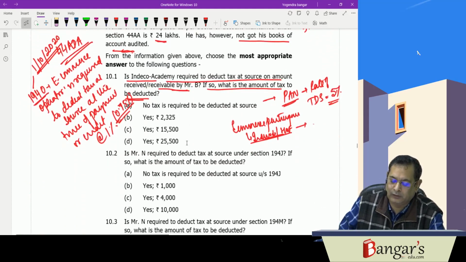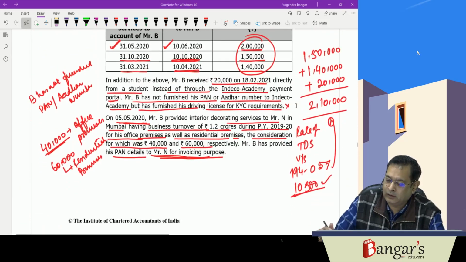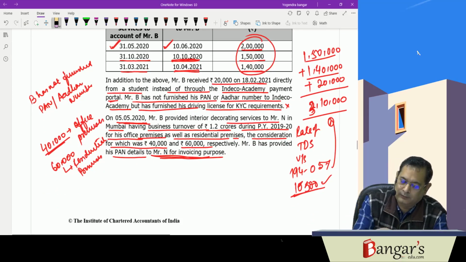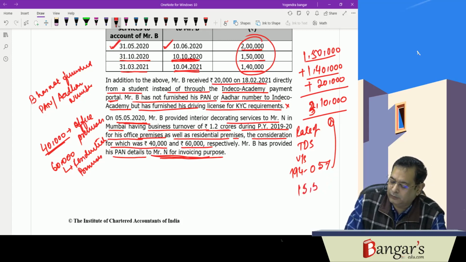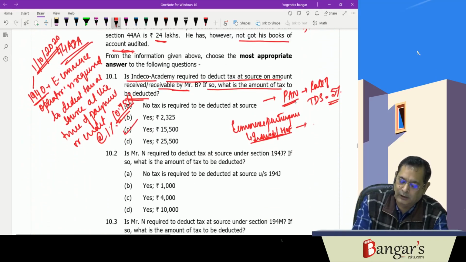So the answer in this case will be what? In this particular circumstance, what will be the answer? So actually it is 310. 150 plus 140 plus 20, 310. 310 into 5% works out to be 15,500. So because the answer was not there in any of the options, there was a calculation mistake. So it is 15,500 will be the amount of the tax which will be required to be deducted at source.